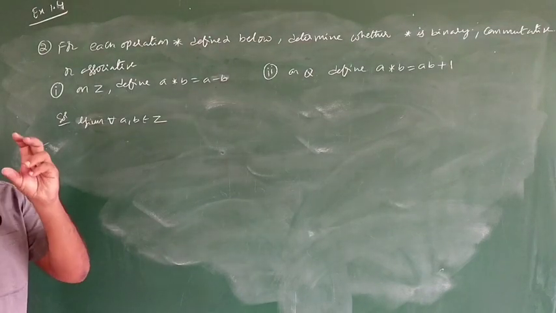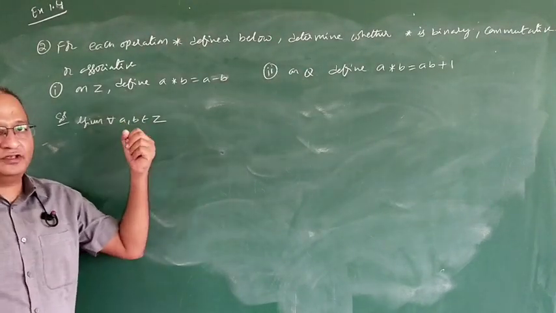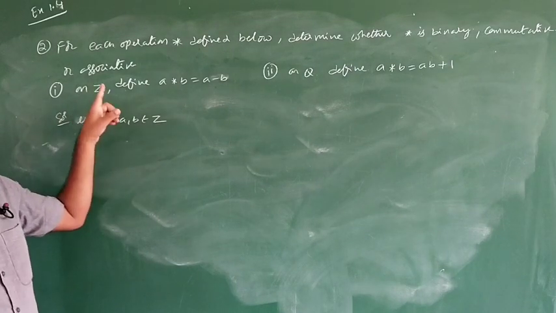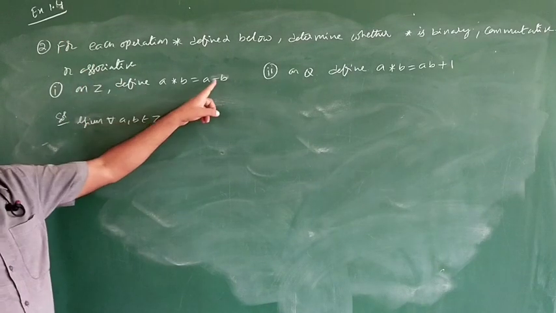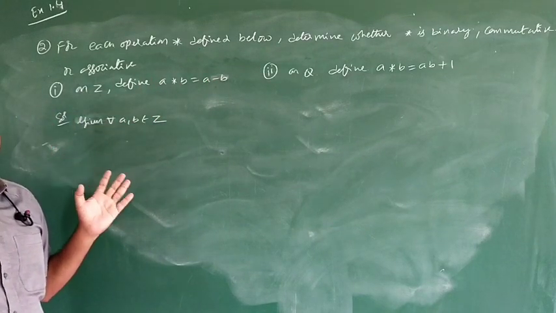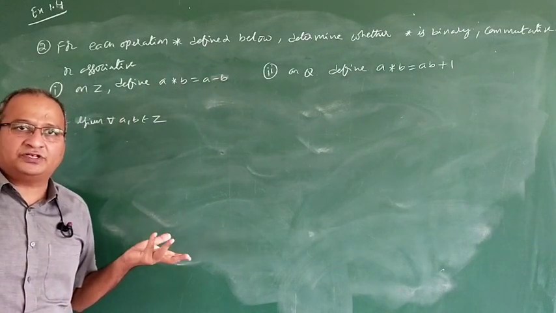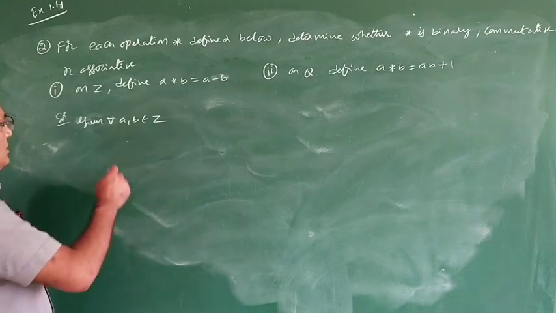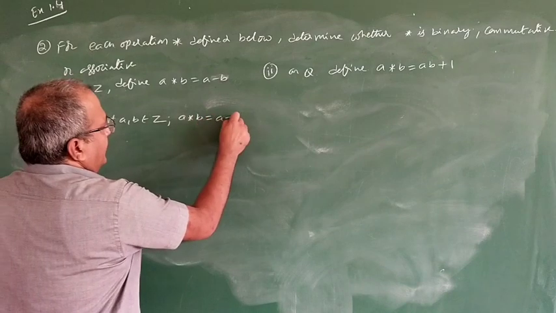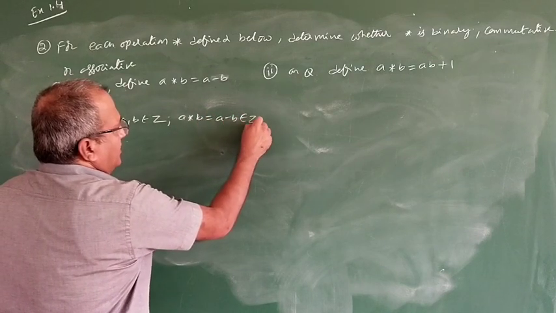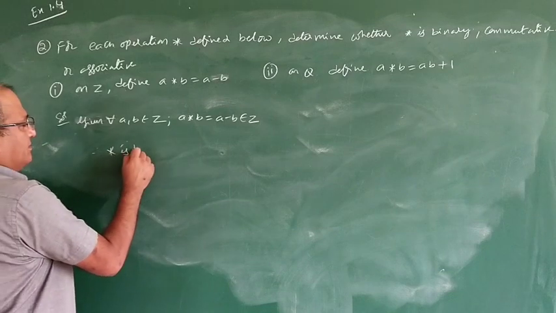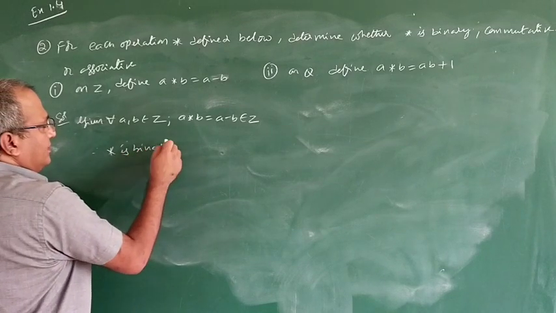Observing the set clearly is very important throughout this chapter. So on Z plus, it is not a binary operation. When it is Z, it is a binary operation, because the set of integers contains negative, positive and 0. So for all a, b belongs to Z, a star b is equal to a minus b, which also belongs to Z. Therefore, star is binary.